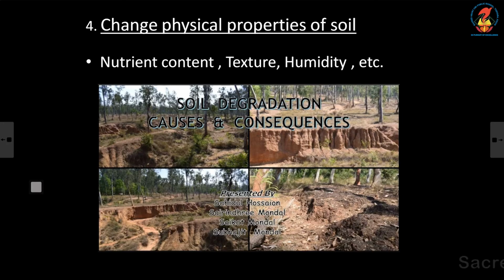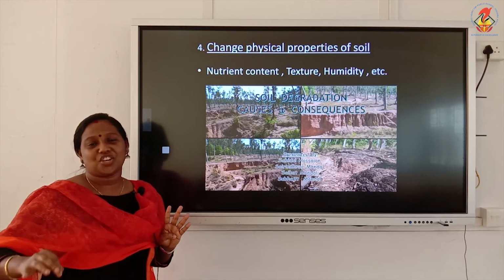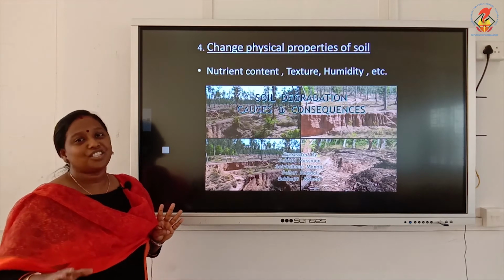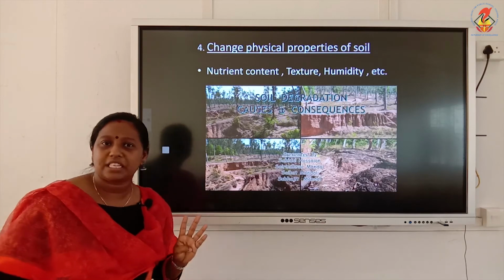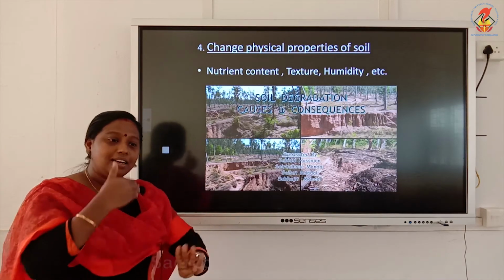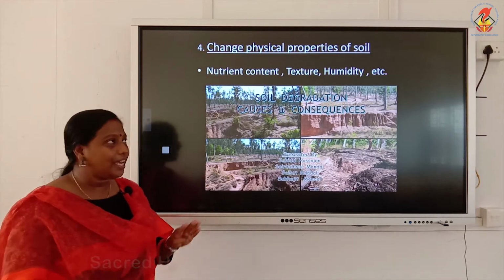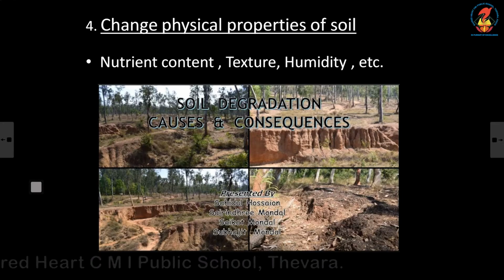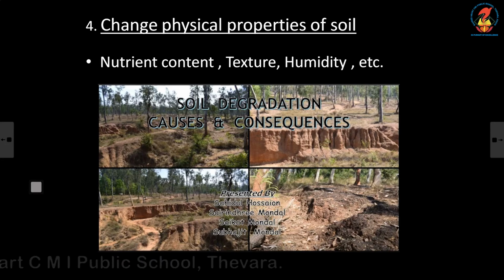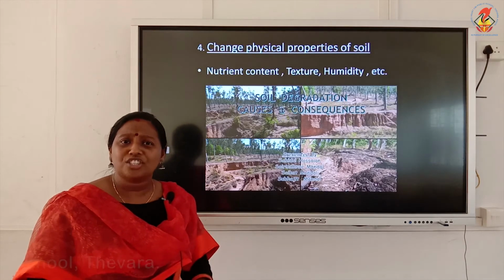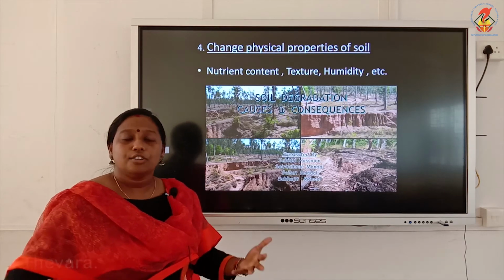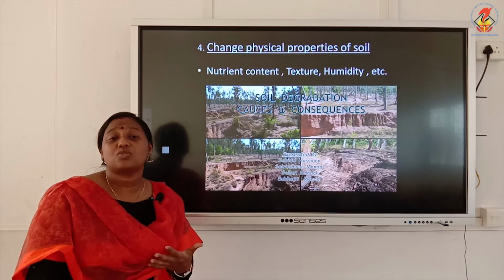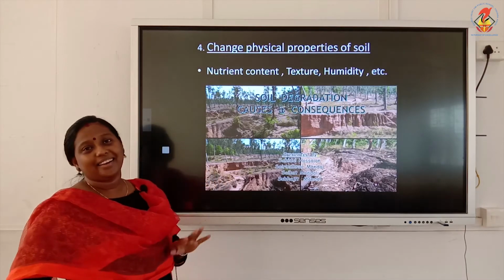The fourth consequence, as we told earlier in case of flood, is that deforestation will cause the change in the physical properties of a soil. The same point is repeated once more, in a different form. Now the physical properties of the soil include the soil texture, nutrient content, humidity, and so many other physical properties, the moisture content of soil, etc. So these are the physical properties which will be altered by deforestation.